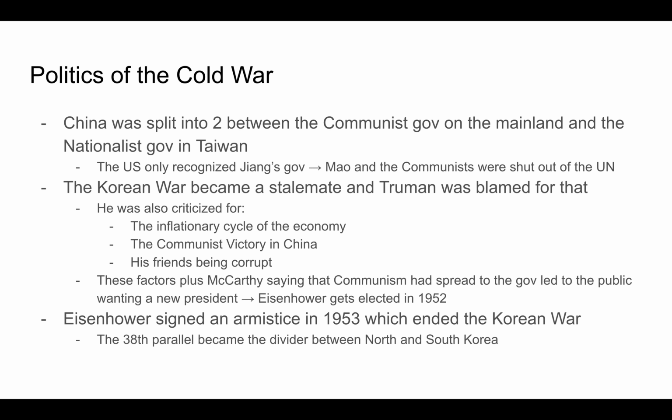These factors, plus McCarthy saying that communism had spread to the government, led to the public wanting a new president. So Eisenhower got elected in 1952. Eisenhower signed an armistice in 1953, which ended the Korean War. And the 38th parallel became the divider between North and South Korea.